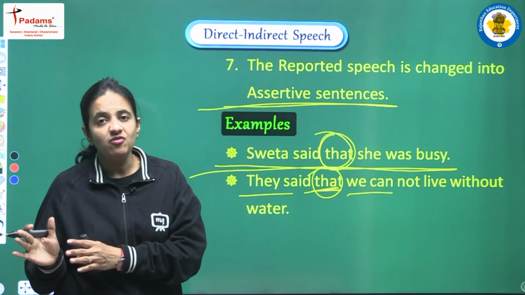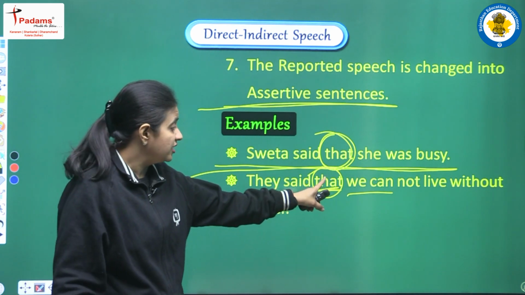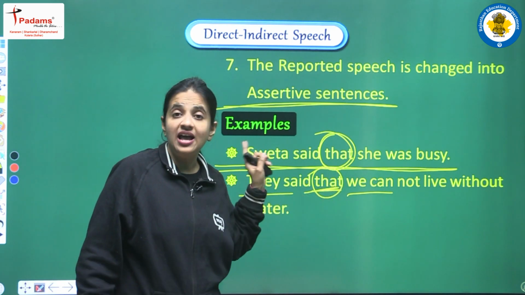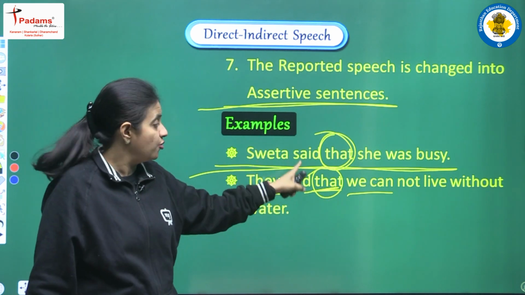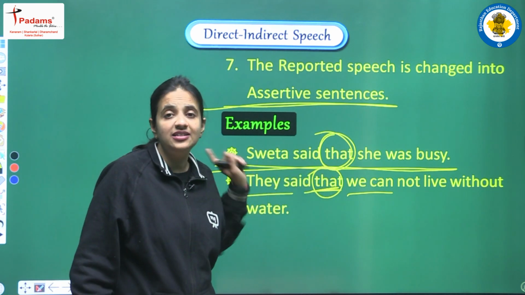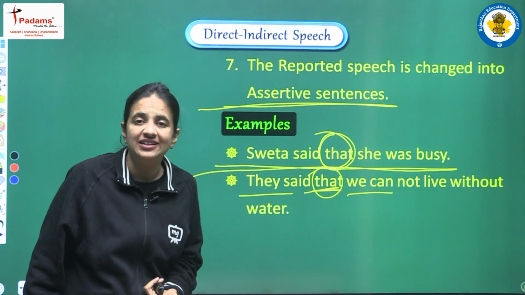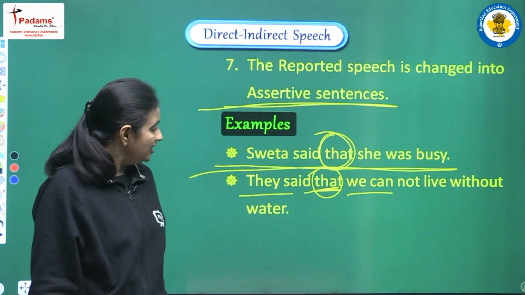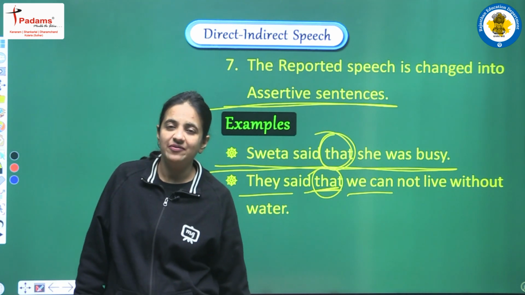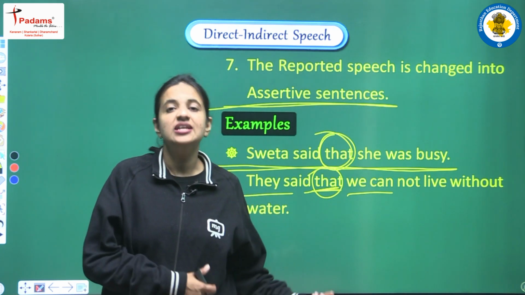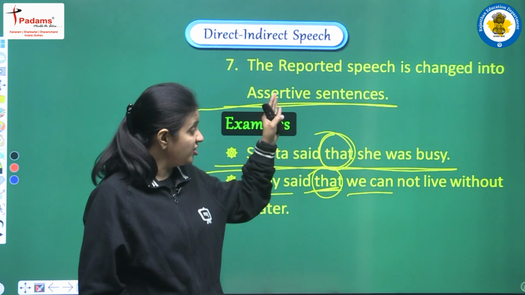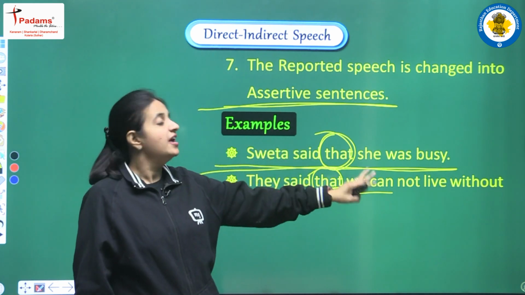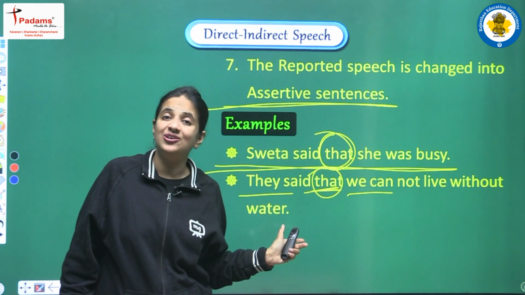When we had direct speech, the connection was there with the help of the commas, but now when no commas are here, we have to add this word, and this word is known as a conjunction. Clear? So students, we have some very important rules and very important points related to indirect speech. Here we have discussed all the points, and we have seen the examples also.